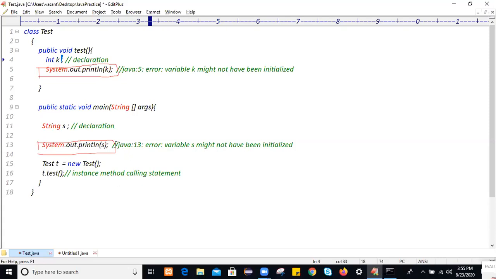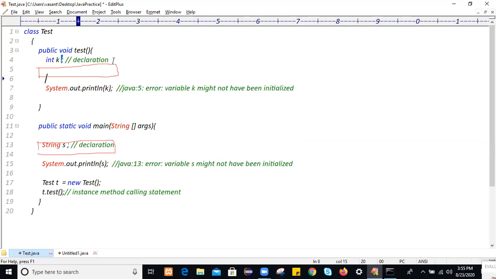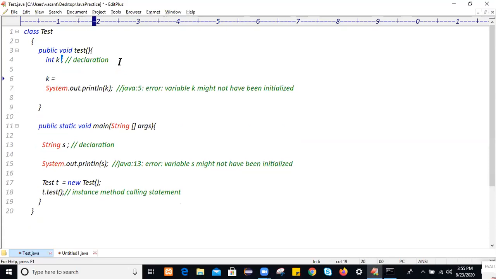Like this. You will get this error during usage time: variable may not have been initialized. So what do you need to do? Before using a local variable, you have to initialize it. Like this is the local variable. I want to use it at line number 7, but before using it, I will initialize it with some value.